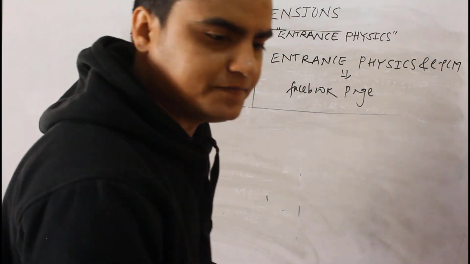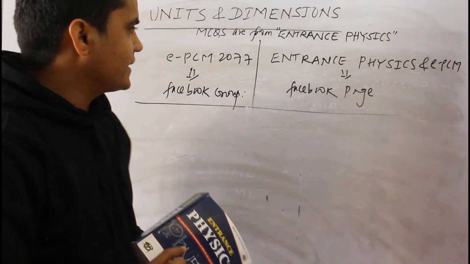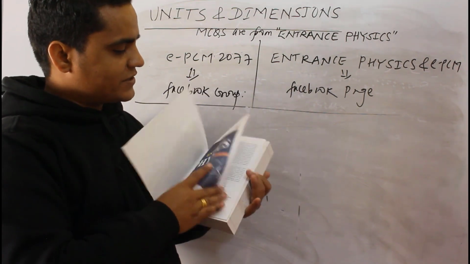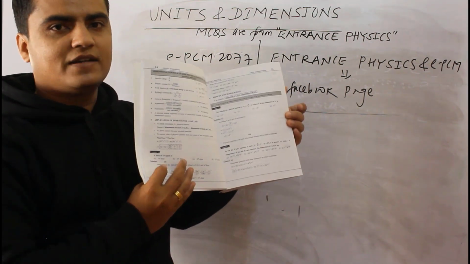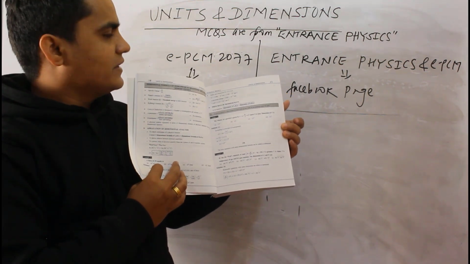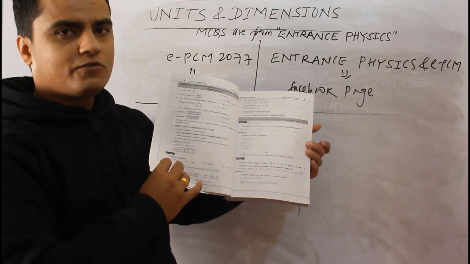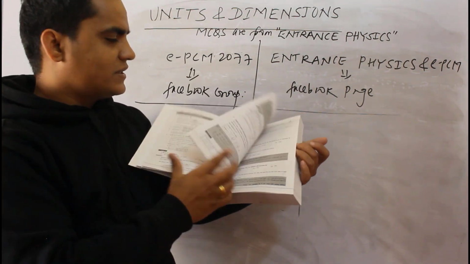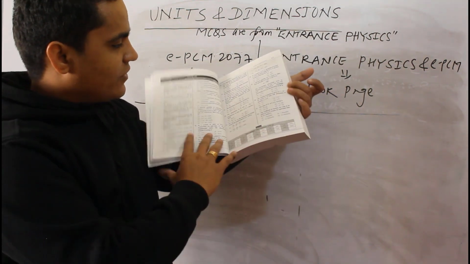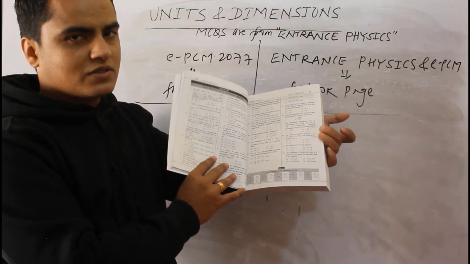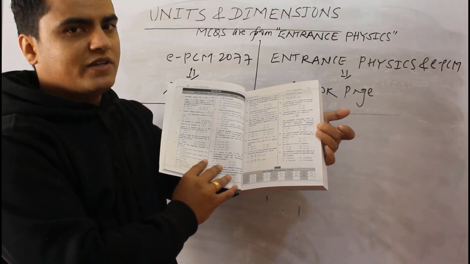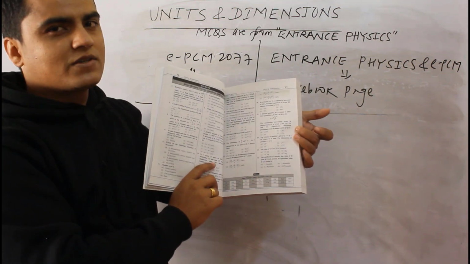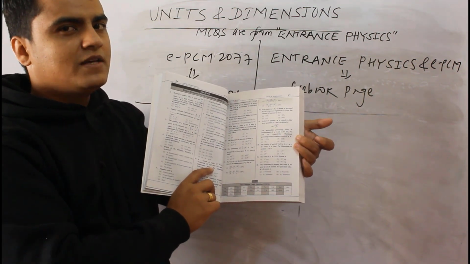So at last, I have taken 4 questions from entrance physics, especially from its first chapter, that is units and dimensions, and these 4 questions are solved in examples 1.2, 1.4, 1.5 and 1.6. And remember, I have solved 13 questions in the first chapter in examples, and there are around 22 questions in the exercise section with solutions. Yes, these types of patterns are followed in my book, and I clearly stated short multiple choice questions in the first chapter, because generally the questions from this chapter will be of short type.